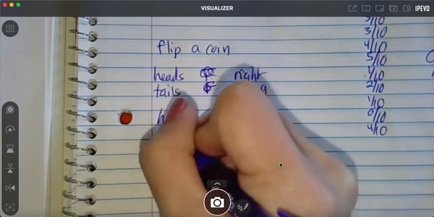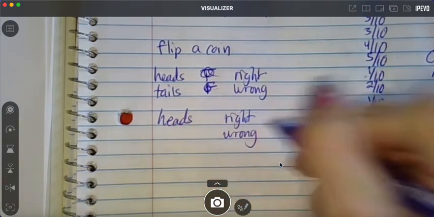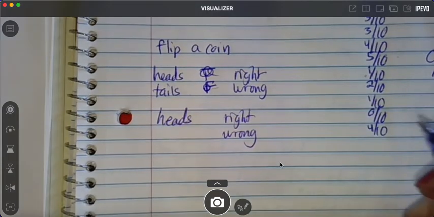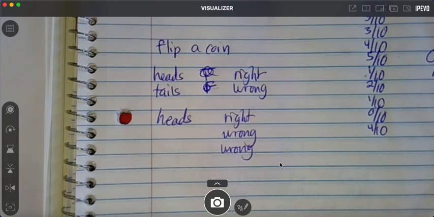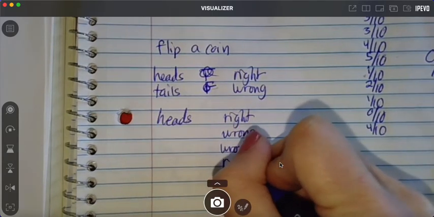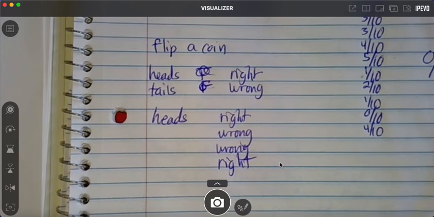Then the next one, tails, wrong. And then do that again. Heads. Okay, 50-50. But it says, did you get at least 3 correct answers? No. So on this one, we didn't, but that was one test.